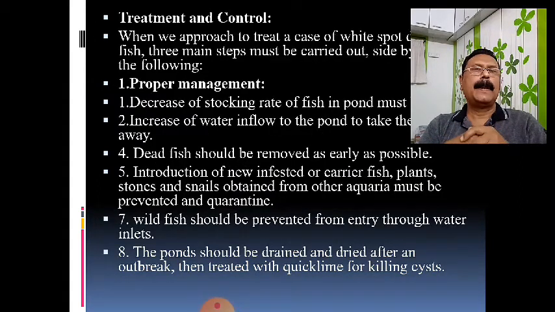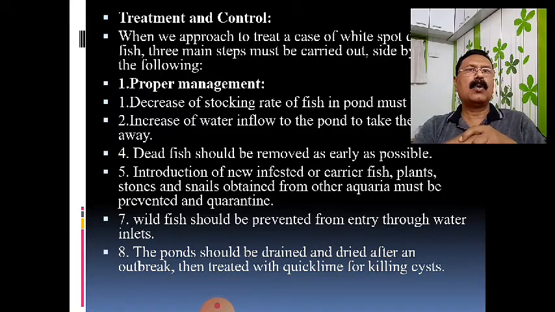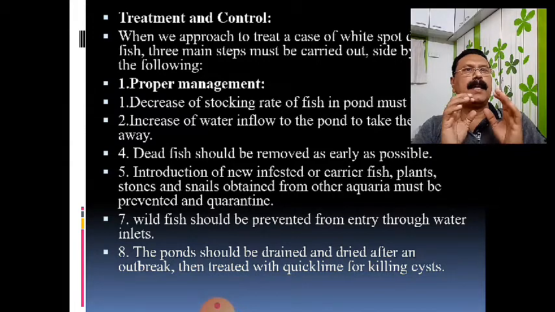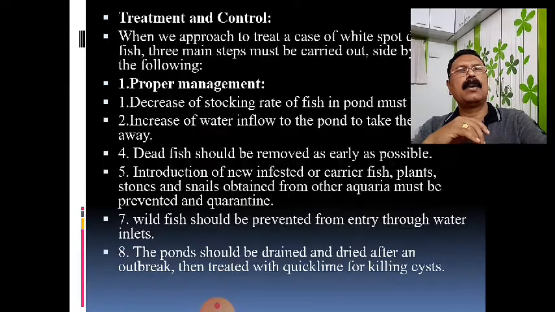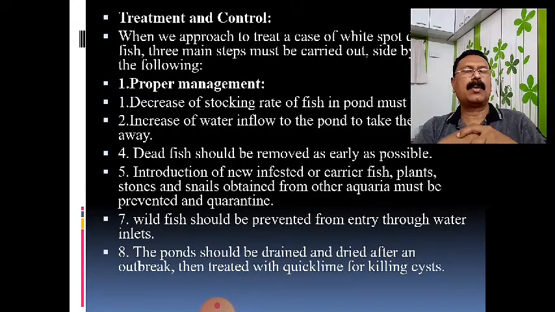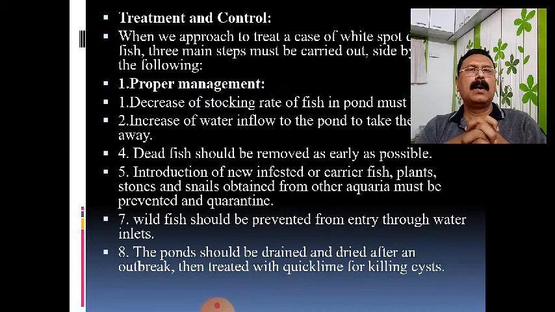When we talk about the control methods, control measures, generally there are three ways by which we can control it. One is proper management of the pond, another is physical control, and another is chemical control. Management is one of the important ways to control and maintain the fish stock. So this is one method by which we can control such a disease.